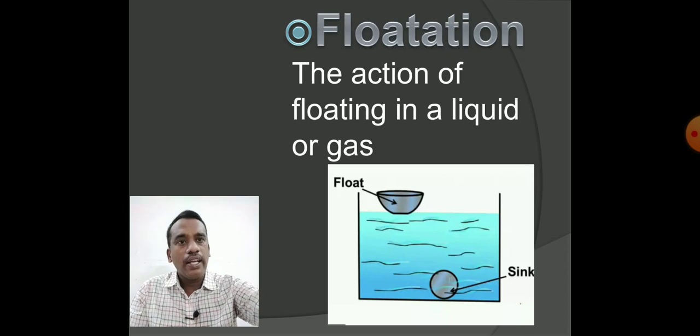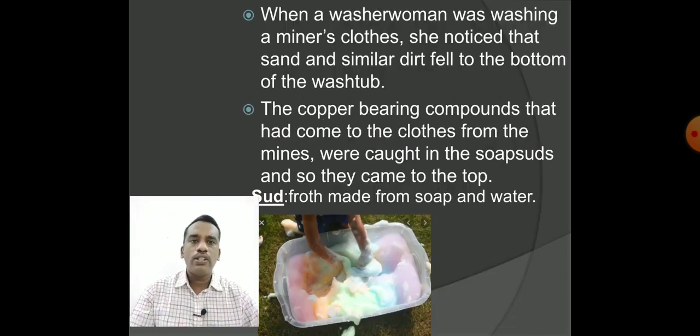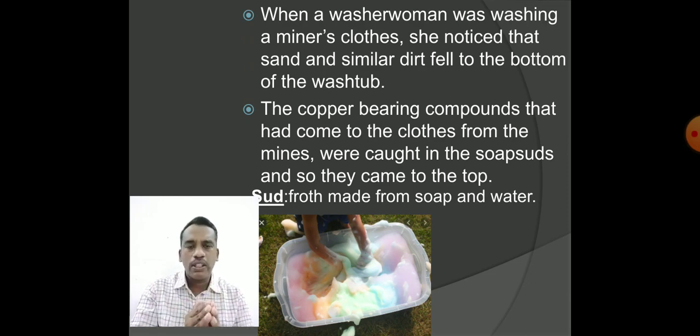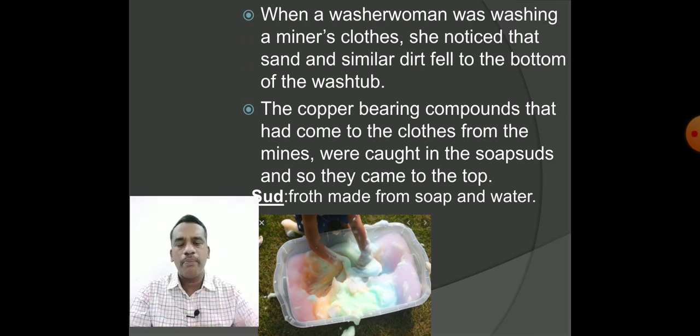So the froth is able to collect the ore particles in it, whereas the gangue particles settle at the bottom. Hence, this small invention of a washerwoman made the concentration of copper ore very simple.